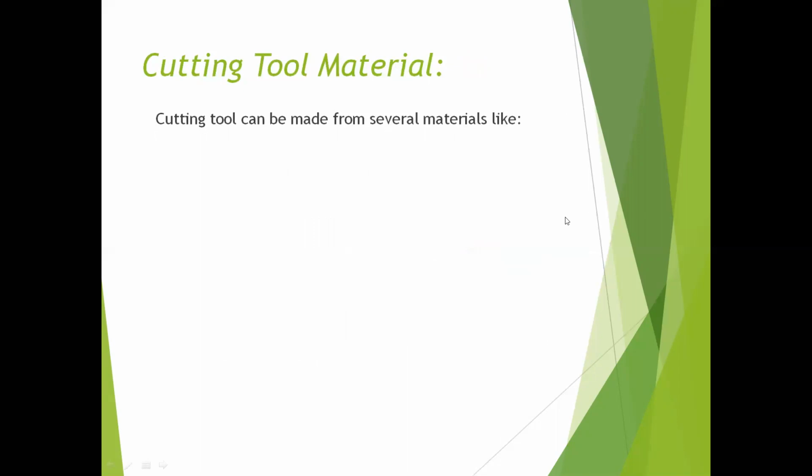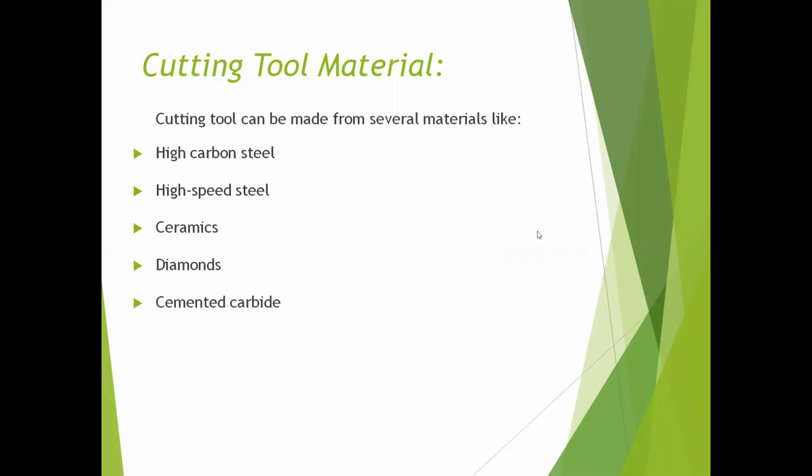Next, we'll see what materials are used to make these cutting tools. Generally, cutting tools are made of high carbon steels, high speed steels, ceramics, diamonds, cemented carbide, and cubic boron nitride. That means we can select different materials for different cutting tools. We have to select the material of the cutting tool based on the surface on which we are going to do the operation.